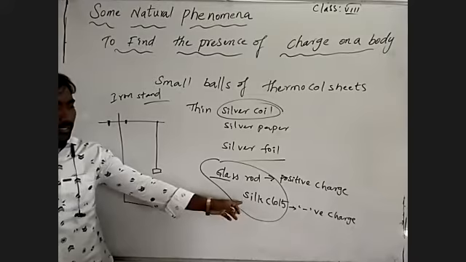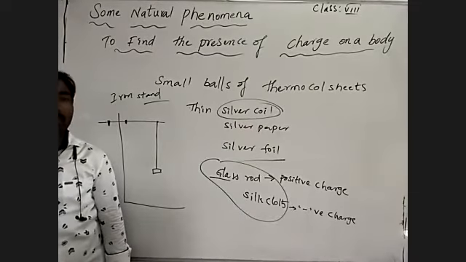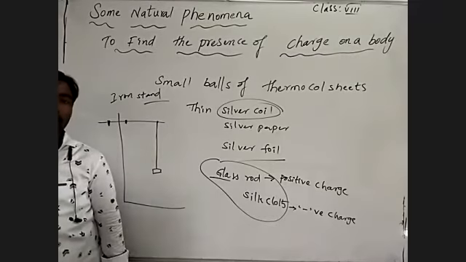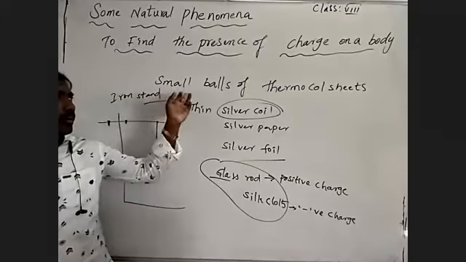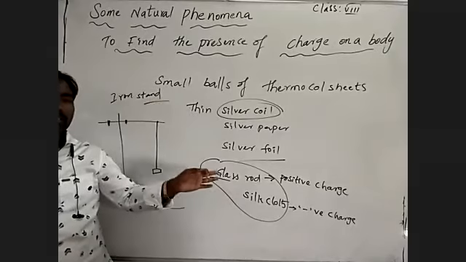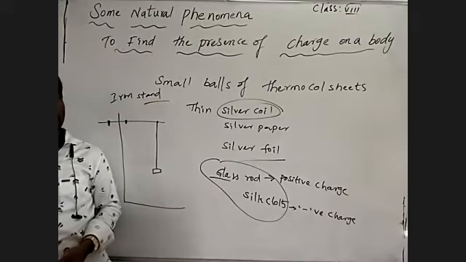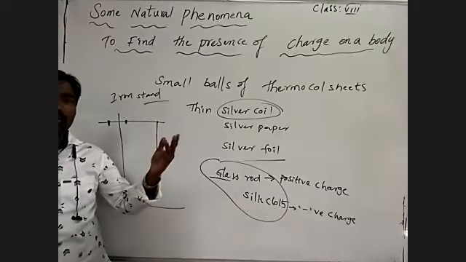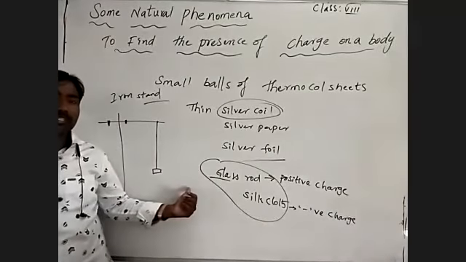When you are bringing the silk cloth to the thermocol balls which we collected from the thermocol sheets, we may observe that the thermocol balls are attracted by the silk cloth. By that, what can we consider? The thermocol balls are attracted by the silk cloth, so the silk cloth is showing an attraction force. Attraction force means the silk cloth consists of negative charge, and the glass rod consists of the opposite charge, that is, positive charge.